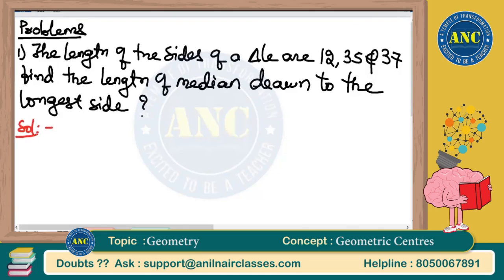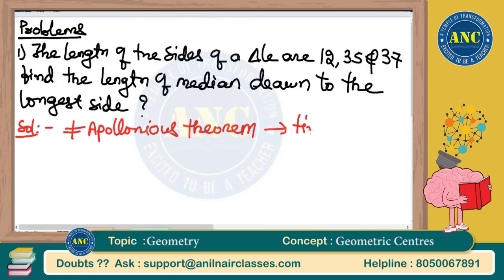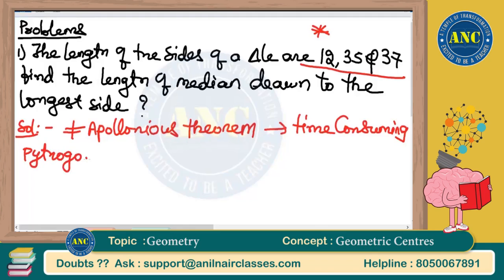Solution. Do not apply the Apollonius theorem in a hurry. It is time consuming; it takes a lot of time. Now if you observe very carefully 12, 35 and 37, yesterday we discussed how to find Pythagorean triplets.